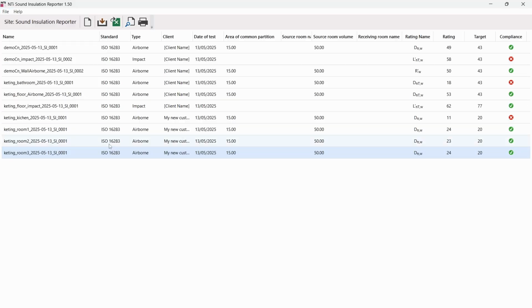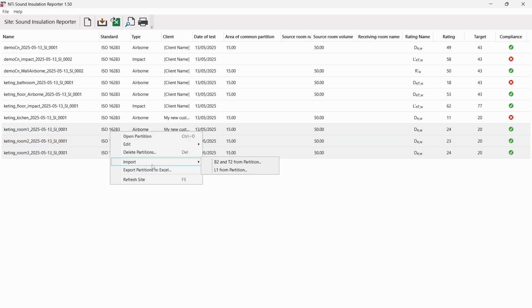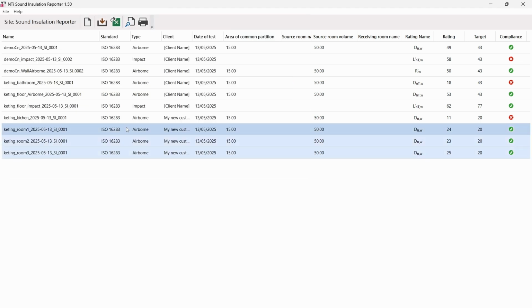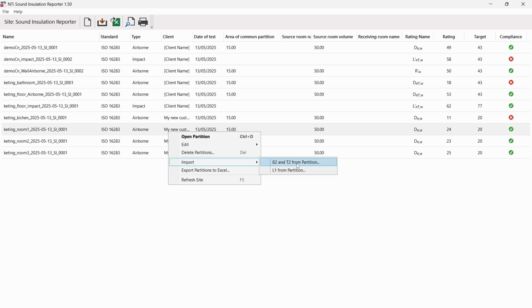In new version of Sound Insulation Reporter, you can also import B2 and T2 results from other measurements, as long as they belong to the same receiving room. This helps keep your data consistent and save time when working across multiple tests.